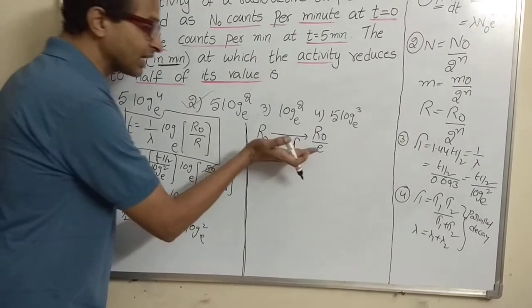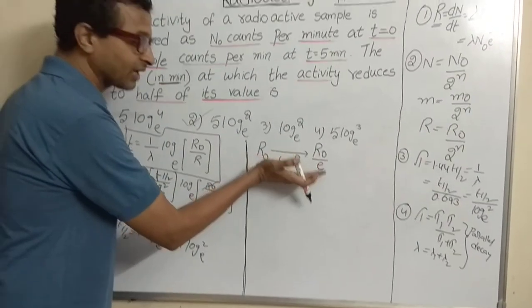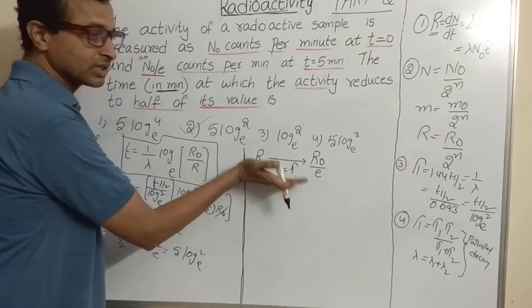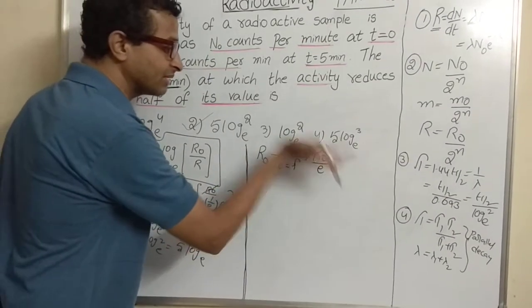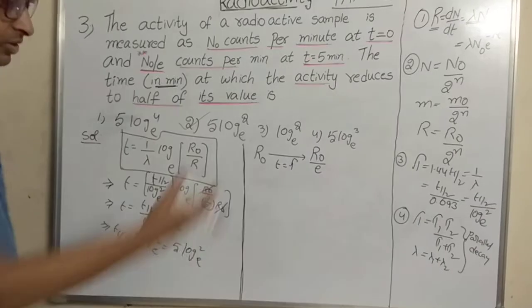In the mean life time, the activity reduces from R naught to 1 by e times R naught. This is known to us.